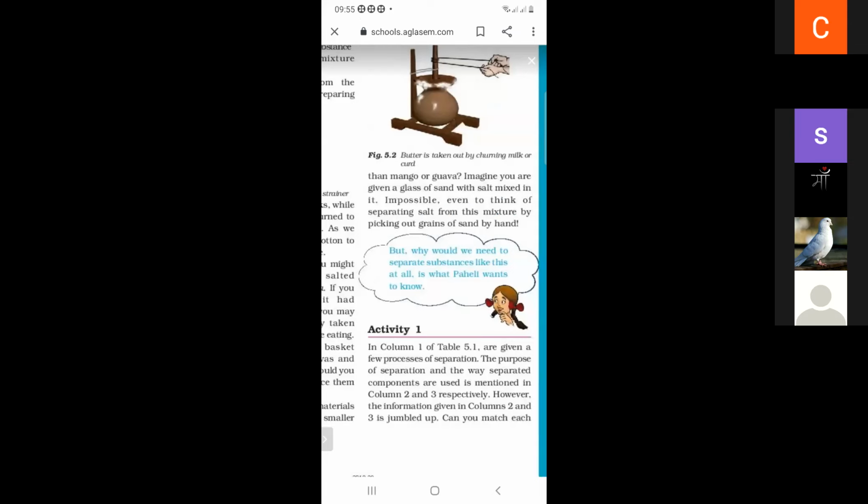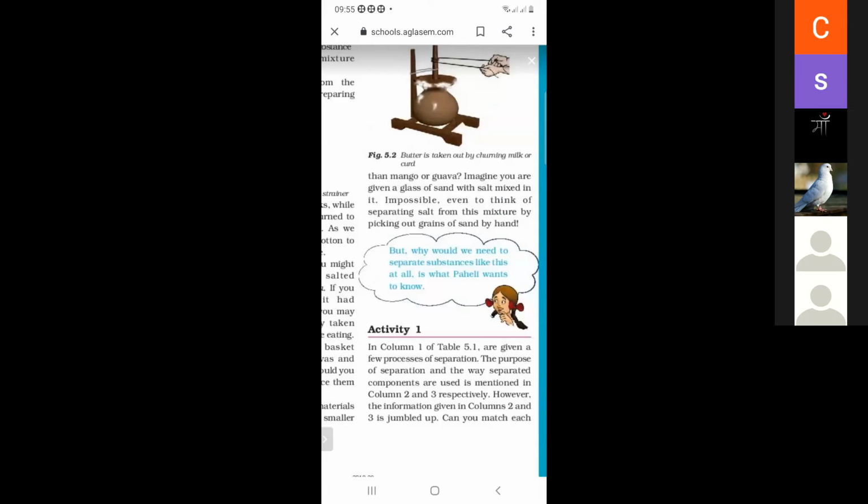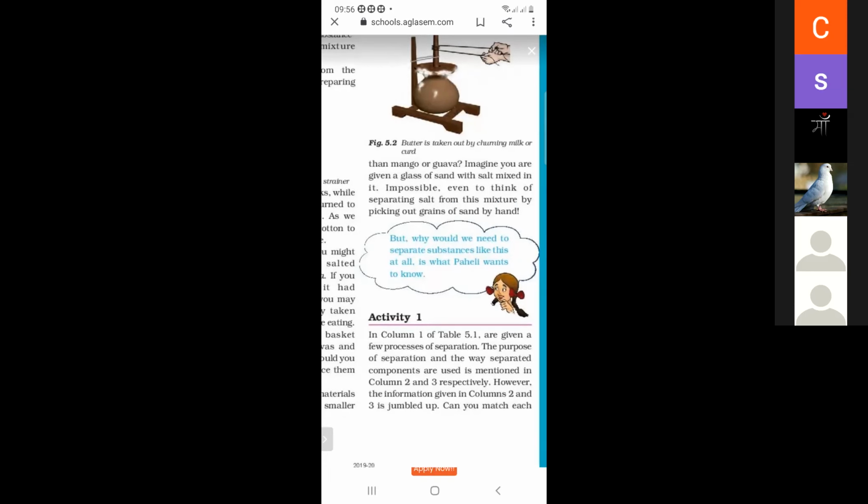It is impossible even to think of separating salt from a mixture of salt and sand by picking out the grains of sand by hand. But why would we need to separate substances at all? That is what Paheli wants to know.